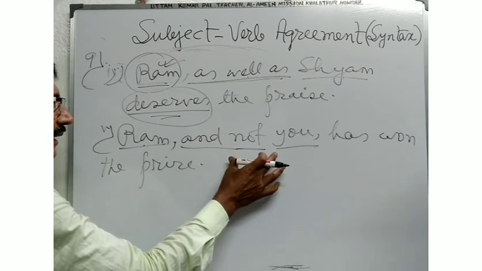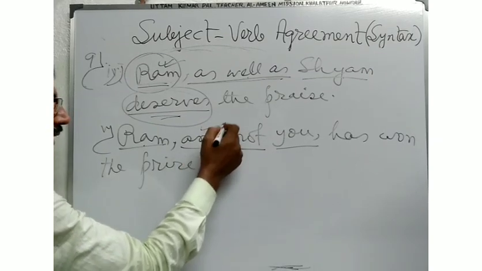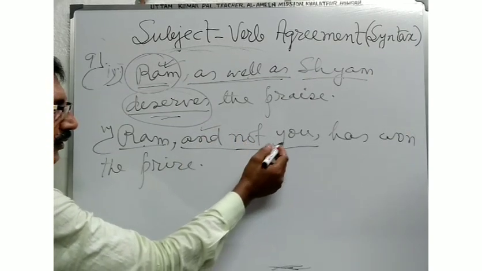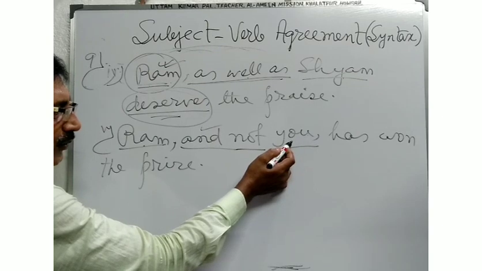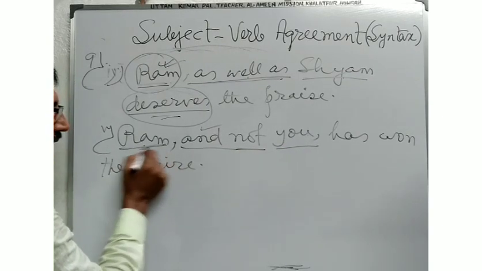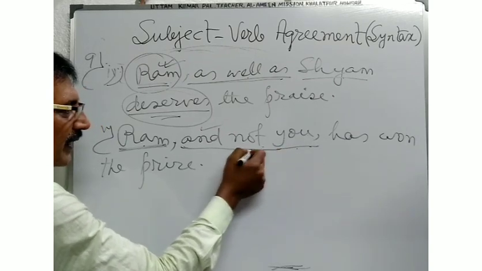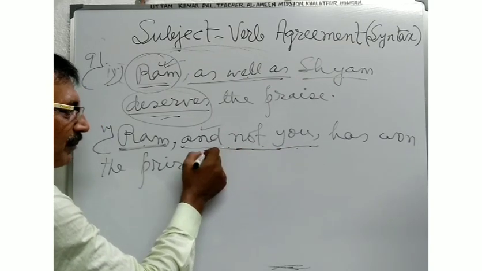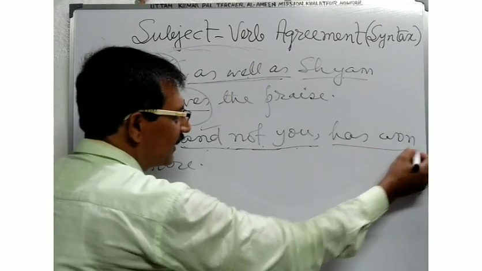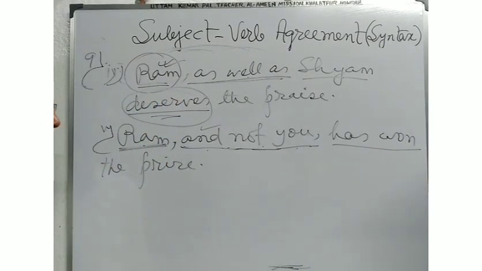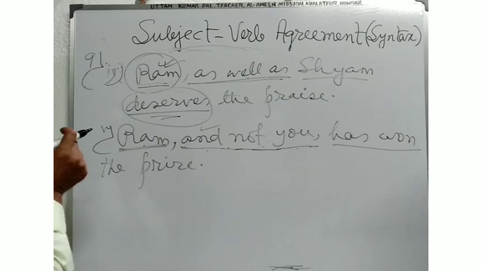Here Ram is used as the singular subject. In this sentence there is the use of and not in order to connect you, joined to a singular subject. Here and not you is used as parenthetical and does not affect the verb, so the verb is used in the singular form. In this way, you will have to make your idea clear.